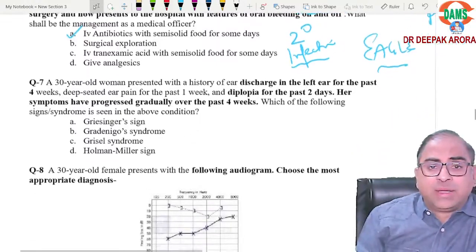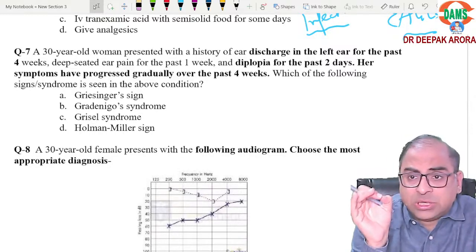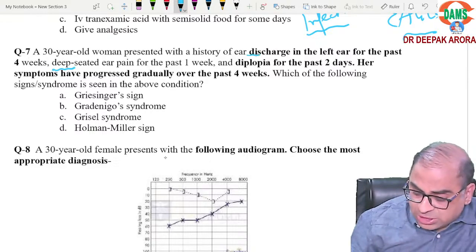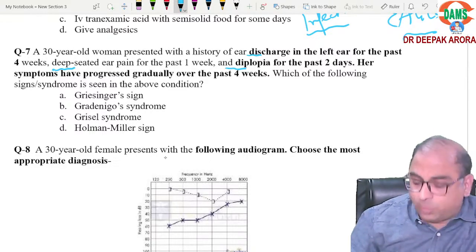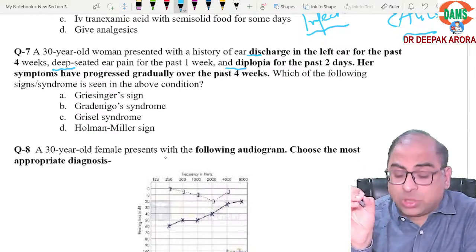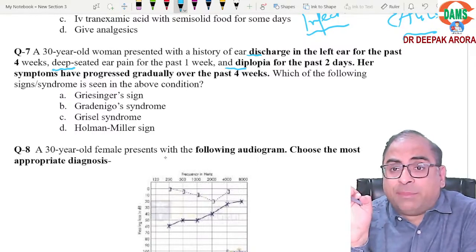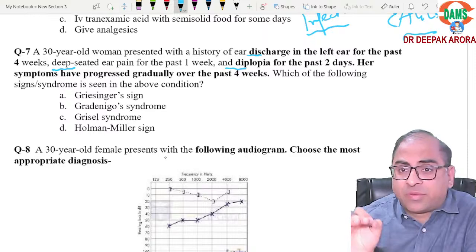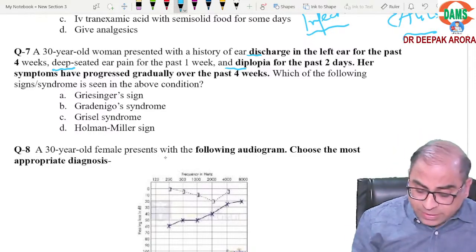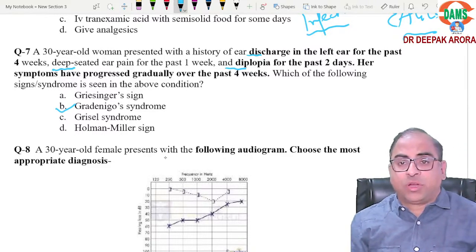Coming to the next one, a 30-year-old female with a history of ear discharge in the left ear with deep-seated pain. I am giving a nice mnemonic: discharge, deep-seated pain, diplopia. So what are we talking about? We are talking about complication of unsafe ear, complication of CSOM. Which complication? Petrous bone involvement. Is it clear? Petrous bone involvement means it will be your Gradenigo syndrome. Clear?